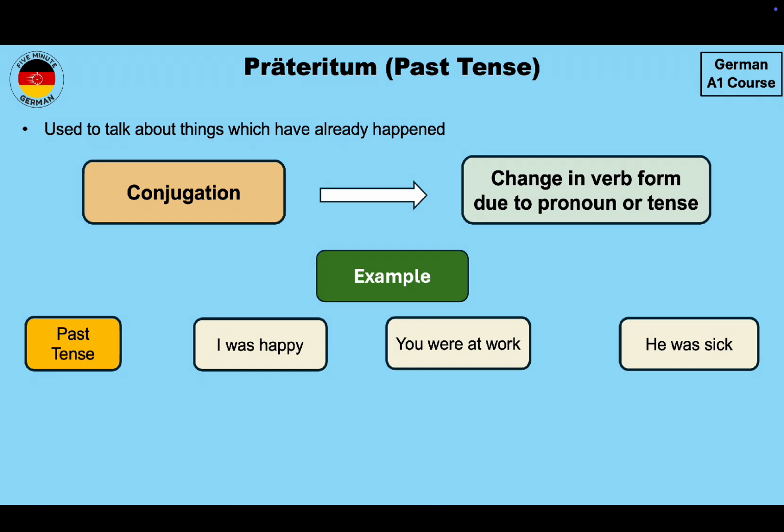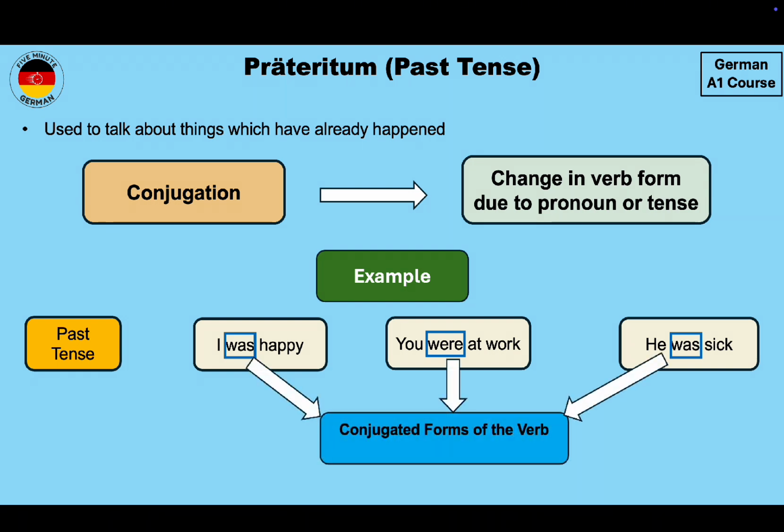So the verb in the first example is was. In the second it is were, and in the third it is was. So all of these forms are the conjugated form of the verb to be in English. And we have different forms because we have different pronouns over here.